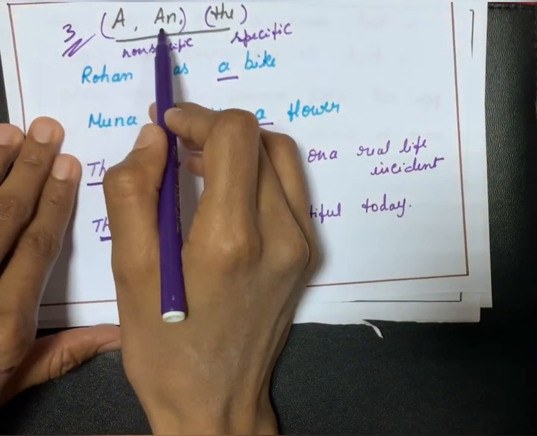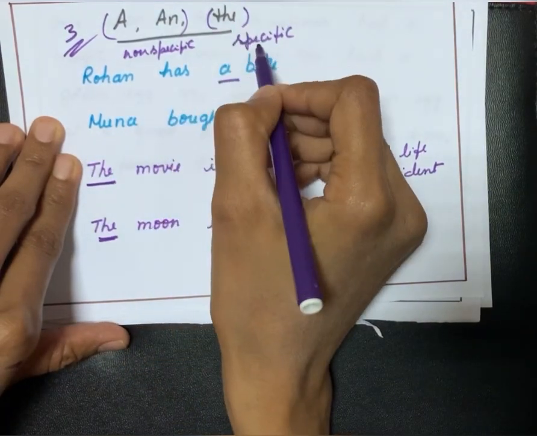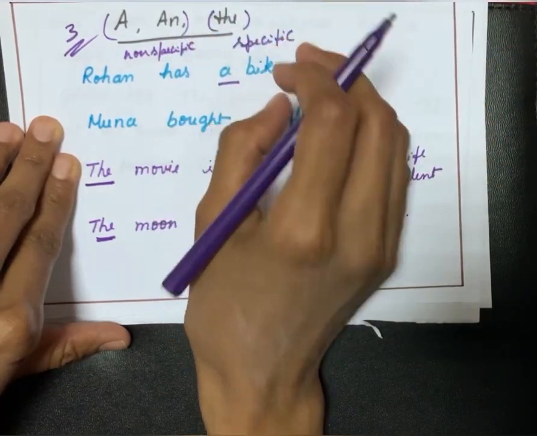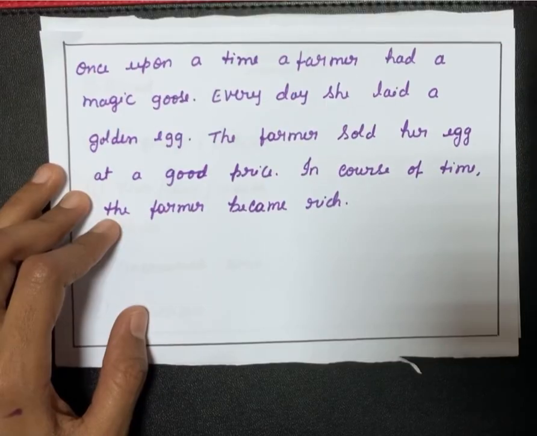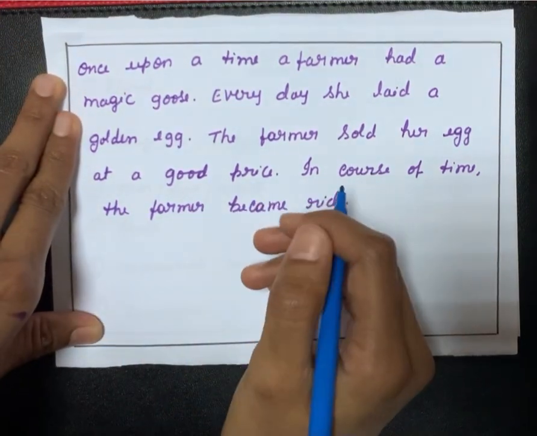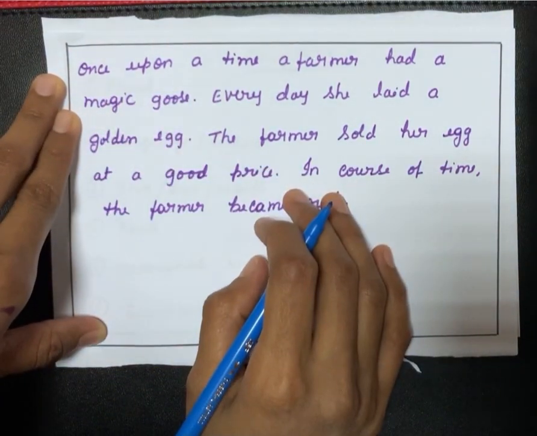Articles a and an are used when we talk about a non-specific noun, and the is used when we talk about specific nouns. So this is the third rule. Now let's see the fourth rule, when we have to use article a, an or the. Here I have taken one story.